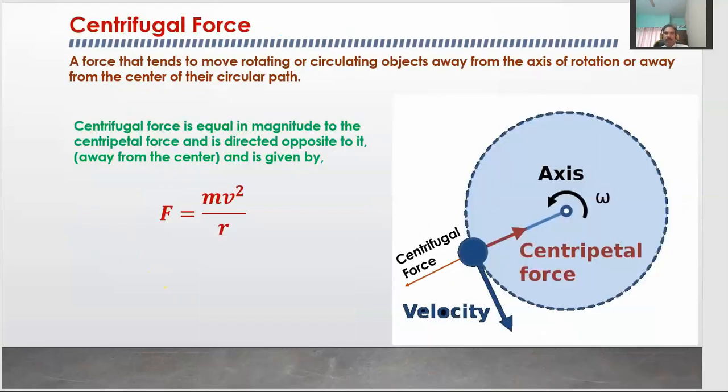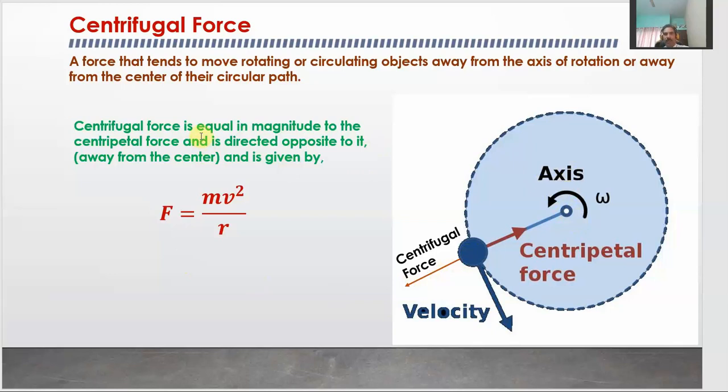the centrifugal force. As we have discussed, centrifugal force is a force that tends to move a rotating or circulating object away, because it is directed away. Therefore, it tries to make the object move away from the axis of rotation, or we can say from the center of the circular path.